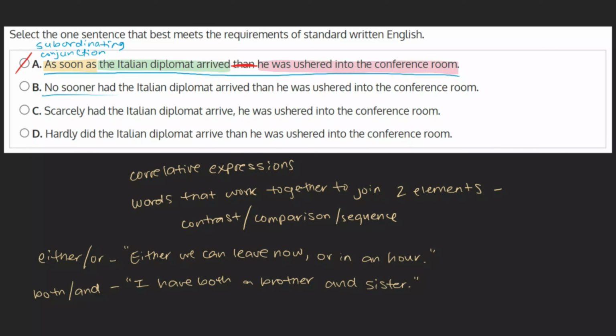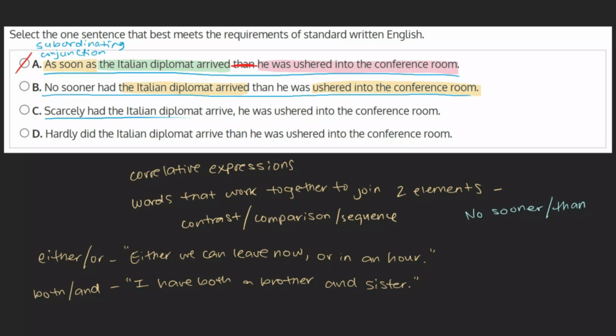B. No sooner had the Italian diplomat arrived than he was ushered into the conference room. Here we see a correct correlative expression. No sooner than is used to show one thing happening immediately after the other. And indeed, that's what we see here. Immediately after arriving, the Italian diplomat was ushered into the conference room. As there are no errors in this sentence, it is likely our answer, but we can take a look at our remaining choices just to be sure.